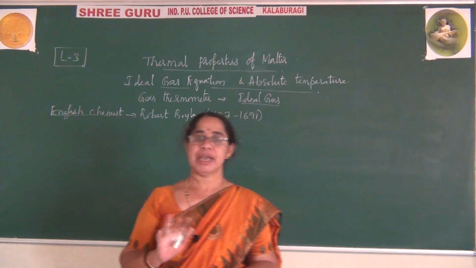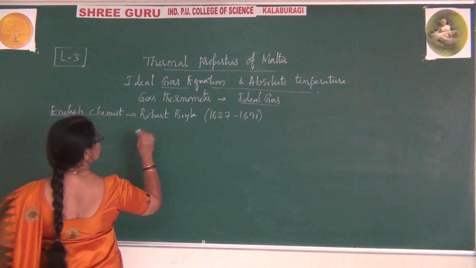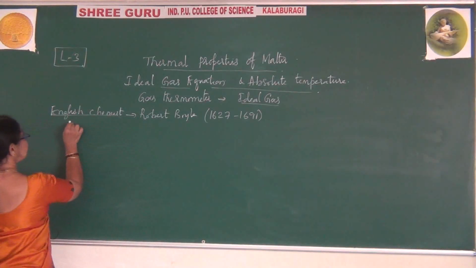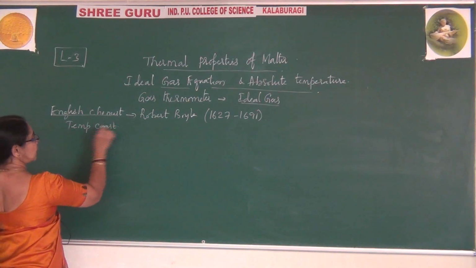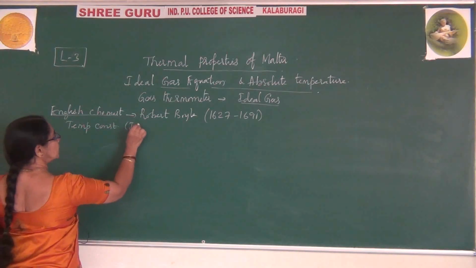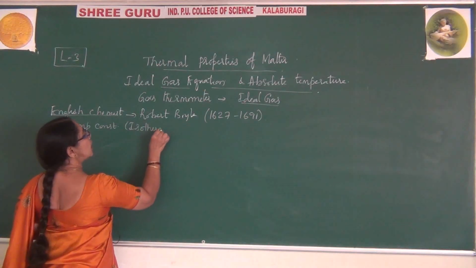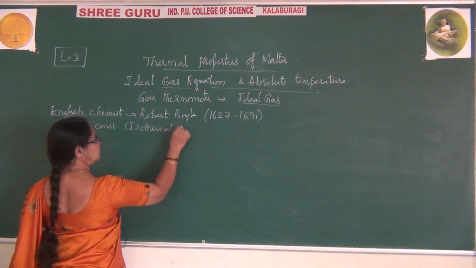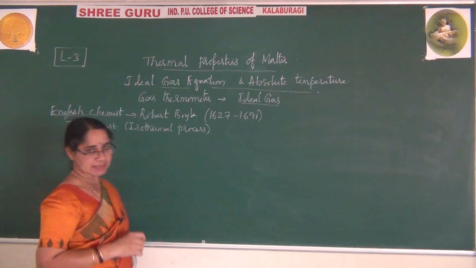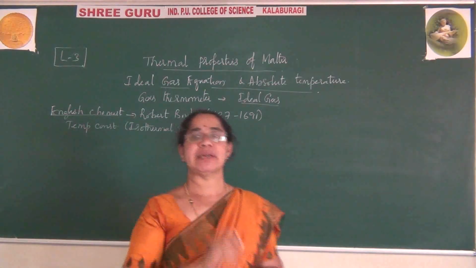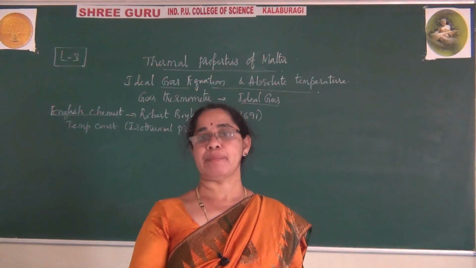According to him, he kept the temperature constant. Please observe, Robert Boyle kept temperature constant. The process in which temperature remains constant is called an isothermal process. So keeping temperature constant, he explained the isothermal process.